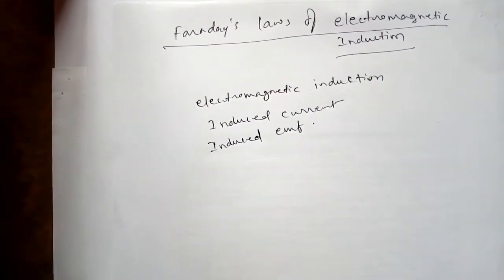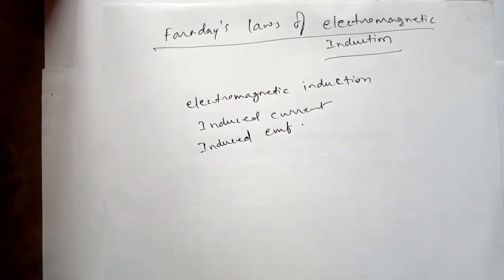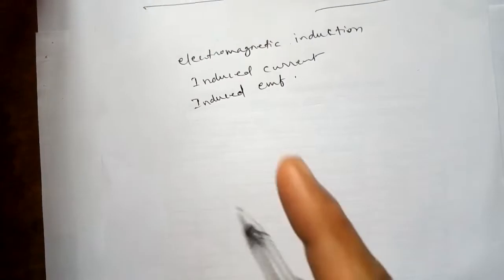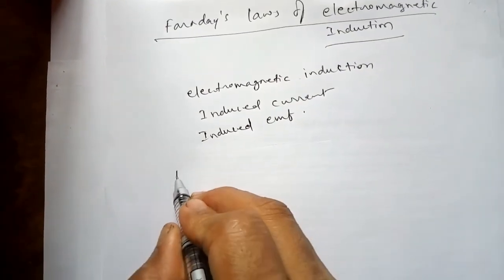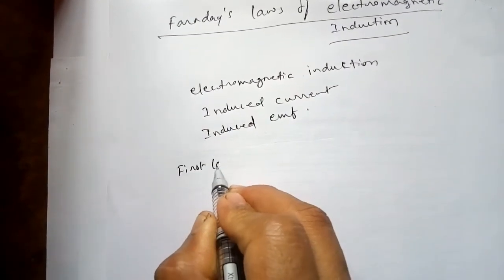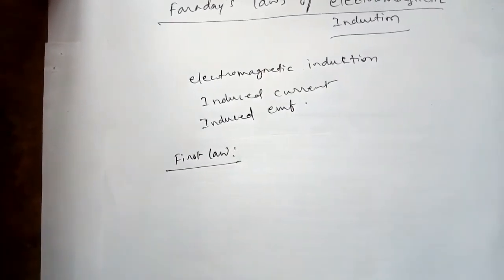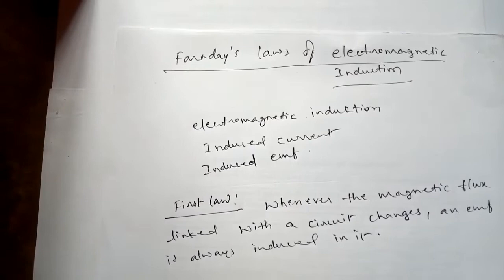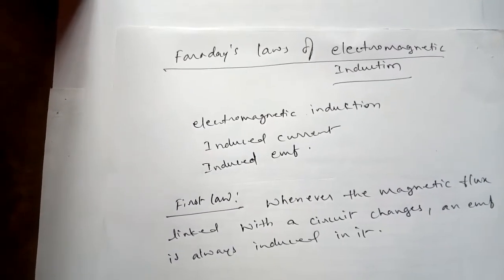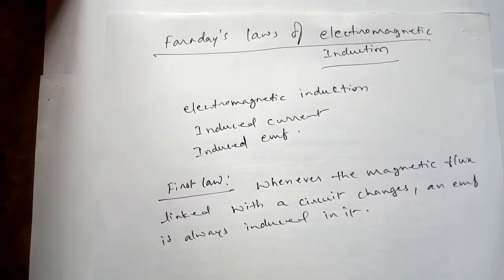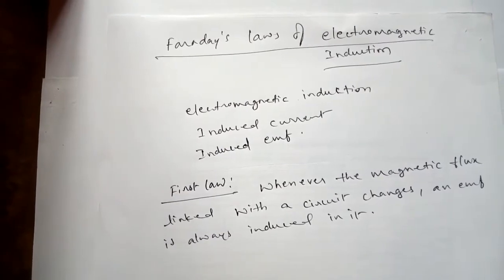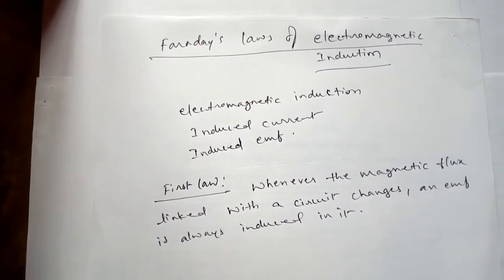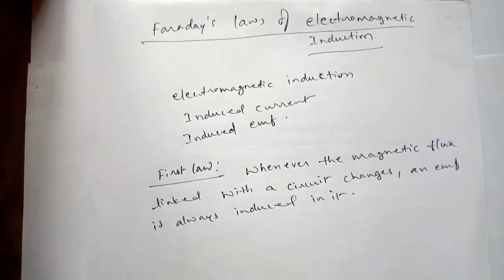From these observations, Faraday made two laws. Faraday's first law says that whenever the magnetic flux linked with a circuit changes, an EMF is always induced in it.